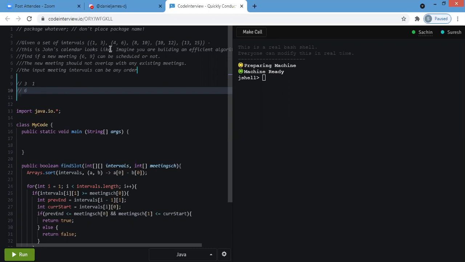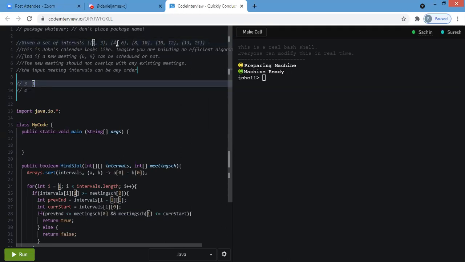For the next value, the start value, we will check against the end time of this meeting, 3, and the first meeting room is allotted.